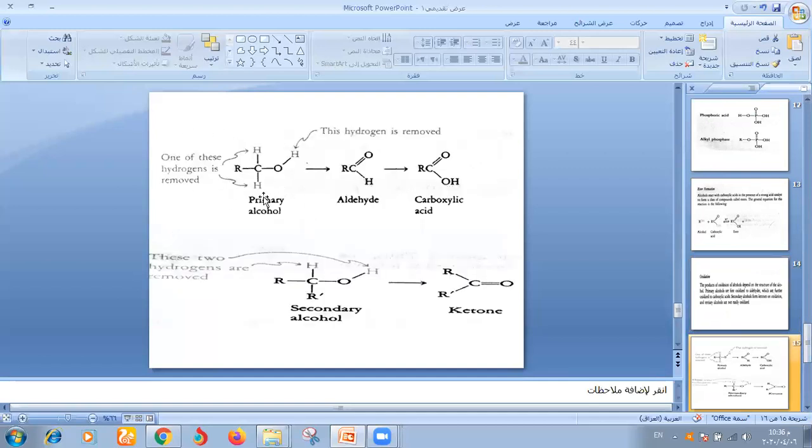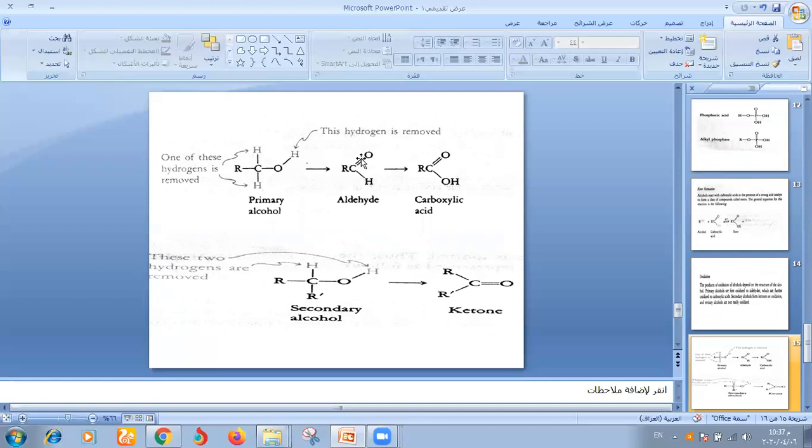See the primary alcohol in oxidation. One hydrogen from the O of OH is removed, and one hydrogen from the carbon that carries the OH is removed, to form aldehyde.